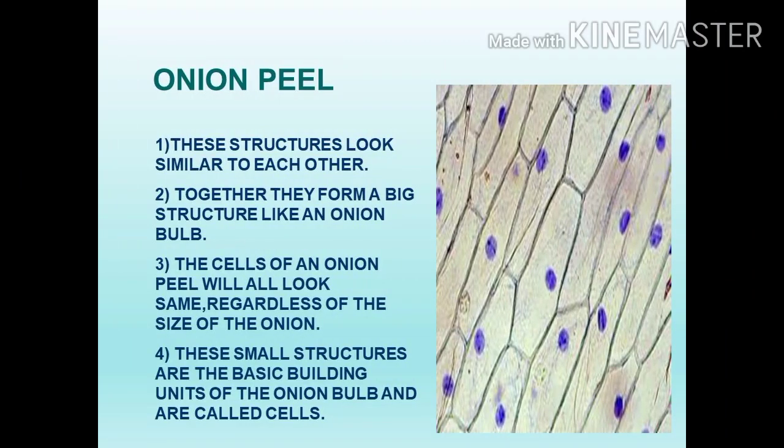After the discovery of the microscope, there was a great advance in science. Then there was a development in the field of biology also. Let's see what living organisms are made up of. We can discuss this with the help of an activity. Let us take a small piece from an onion bulb. With the help of a pair of forceps, we can peel off the skin.